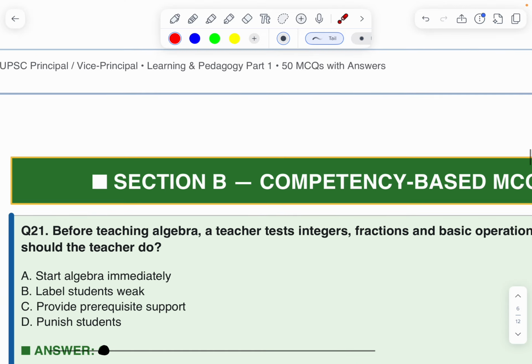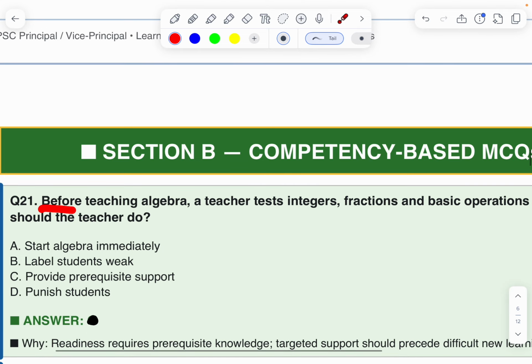Section B. Competency-based model. Before teaching algebra, a teacher tests integers, fractions, and basic operations. What should the teacher do? Start algebra immediately, wrong. Label students' weakness, wrong. Provide prerequisite support. Therefore, C is the correct option.